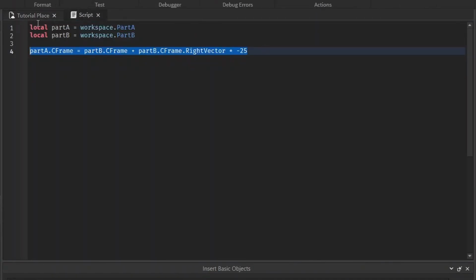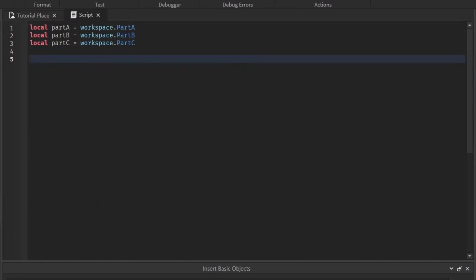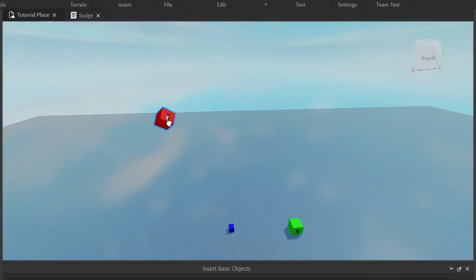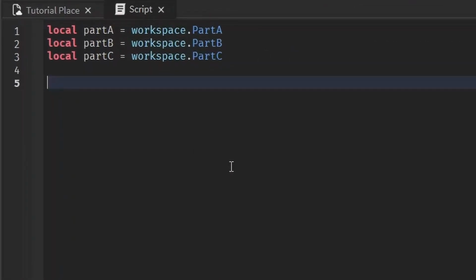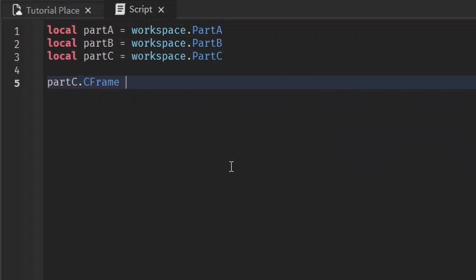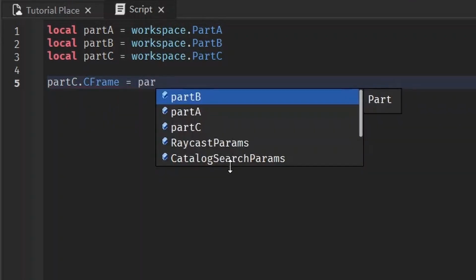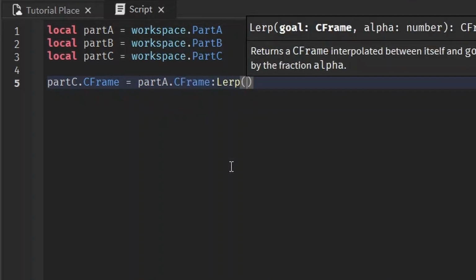The last thing I want to show you is lerping, and we're going to need another little part for this. There's the little part. What lerping does is it finds a specific CFrame that's in between 2 points. For example, I'll use part A and part B to represent 2 points, the position of part A and the position of part B. And if I want to find the midpoint between these two, I can just do partC.CFrame. This is the part that I'm going to use to indicate the midpoint, equals part A's CFrame, and we want to lerp that, or interpolate.